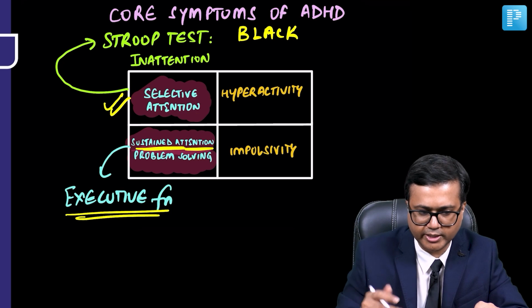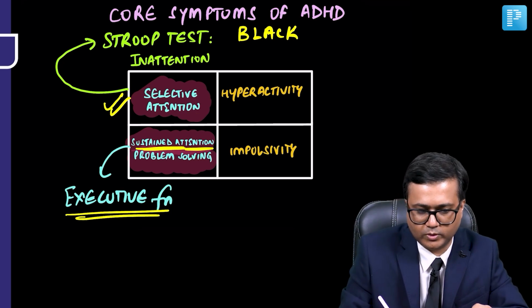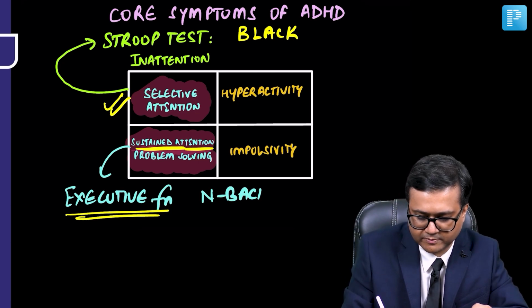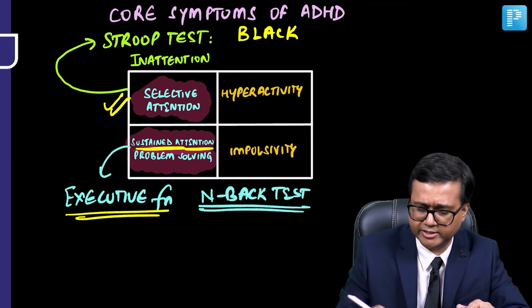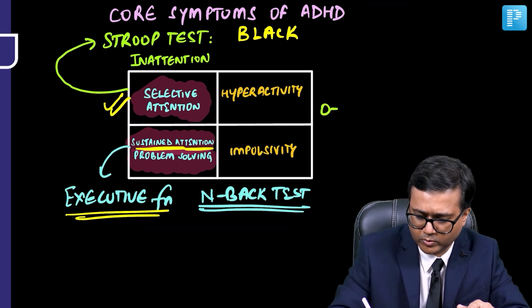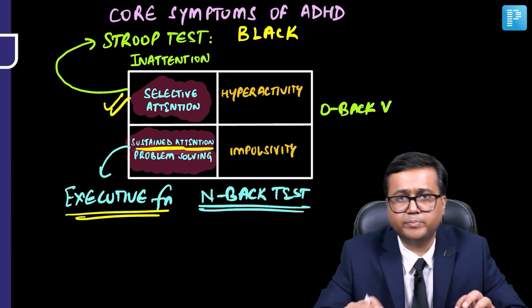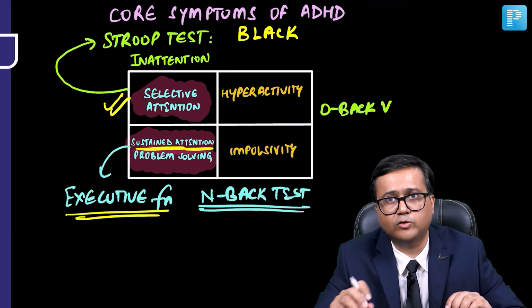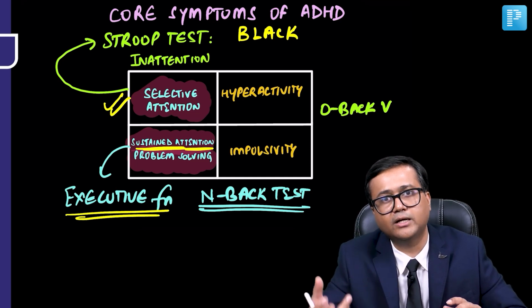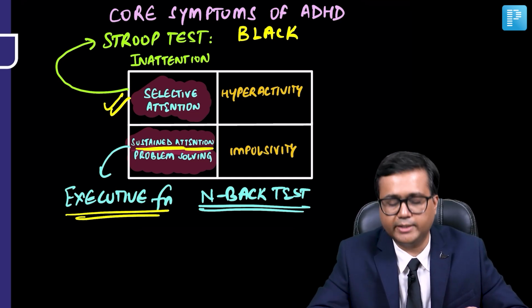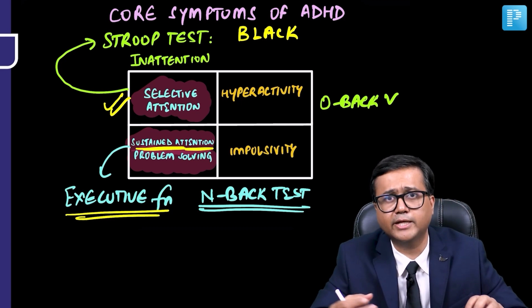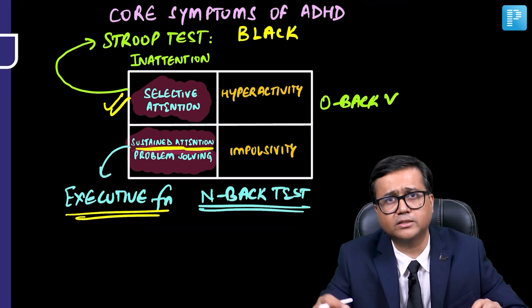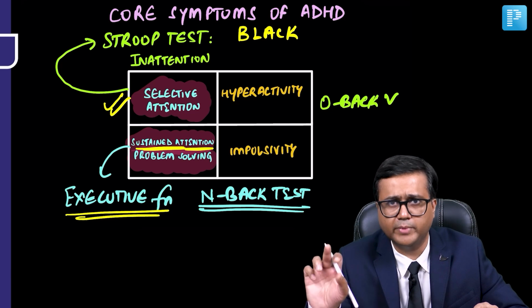Generally, executive functioning is tested by what is known as the N-back test. The N-back test has various variants. One is a zero-back variant, in which a person has to press a button if he sees a single number. So every time there is one number, he has to press.